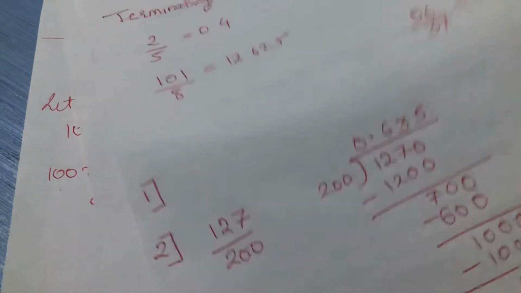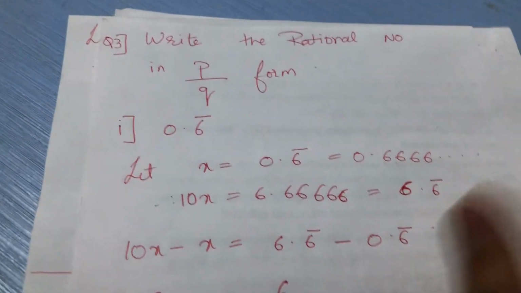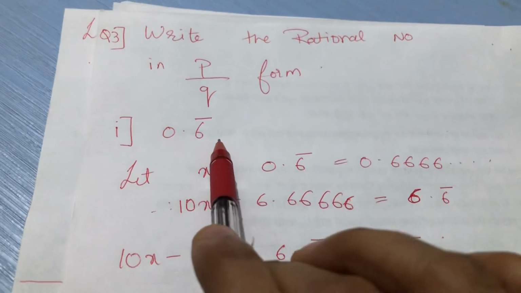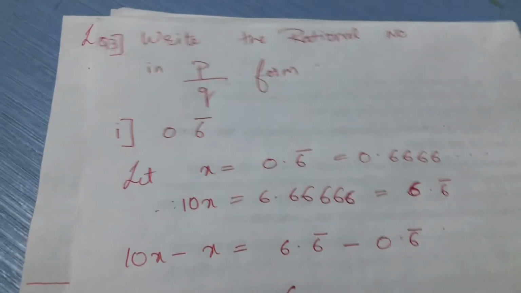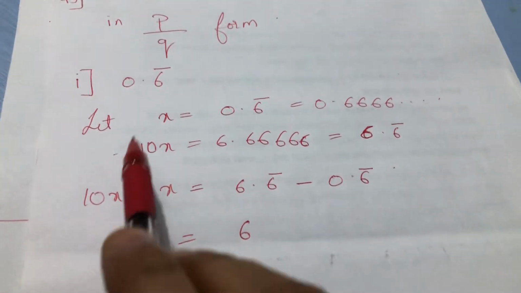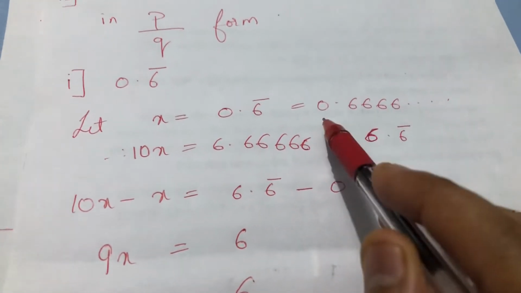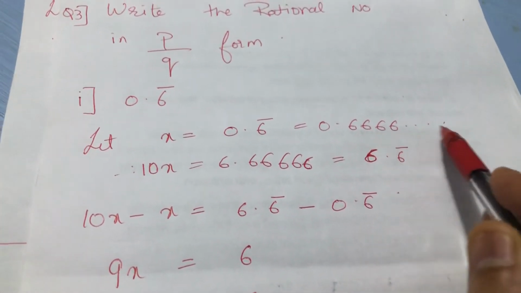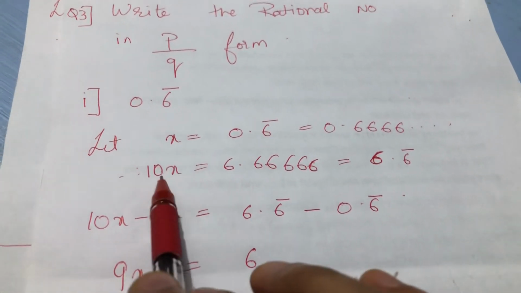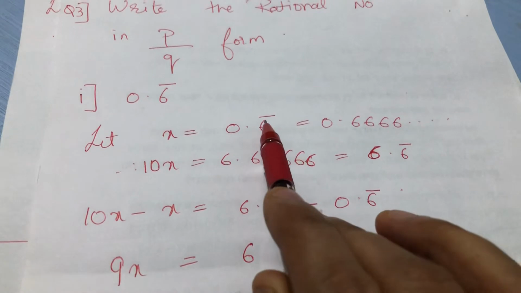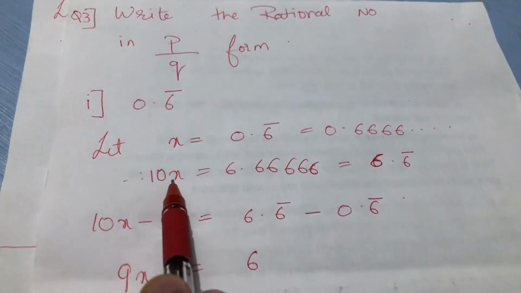Okay, now let's move to the third part, wherein they are giving you the recurring decimal and they will tell you to write it in the P upon Q form. Okay, this is very interesting. So now let x equal 0.6 bar. Now 0.6 bar means it is like this, 0.6666 and so on. Okay, now if you multiply this by 10, now why 10 only? Because there is only one digit after the decimal, so you multiply it by 10.